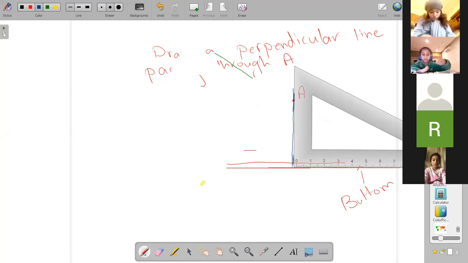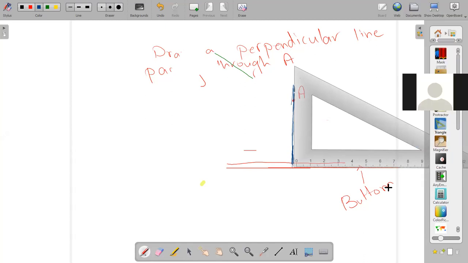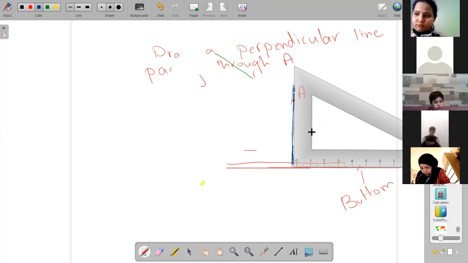This is the perpendicular line passing through A. Perpendicular to this line. Is it clear? Clear? And then we have to put a square. When we draw the perpendicular line, we have to draw this square.